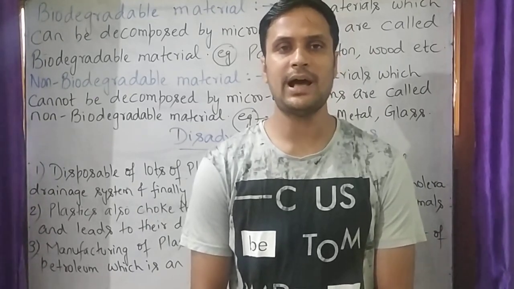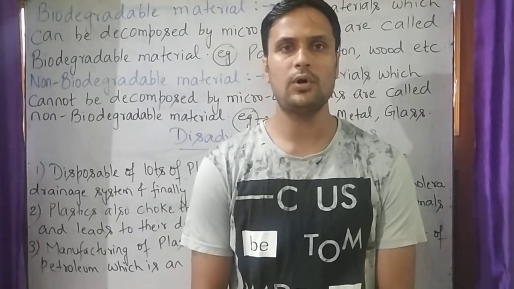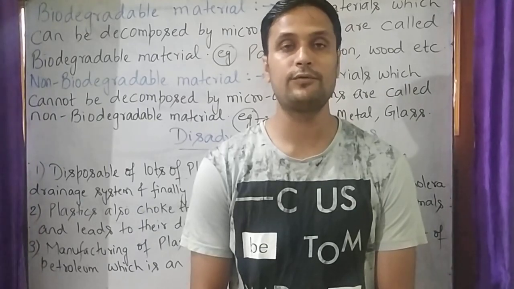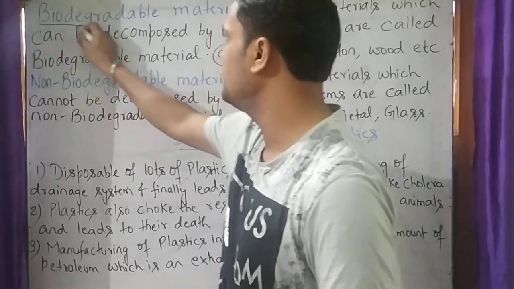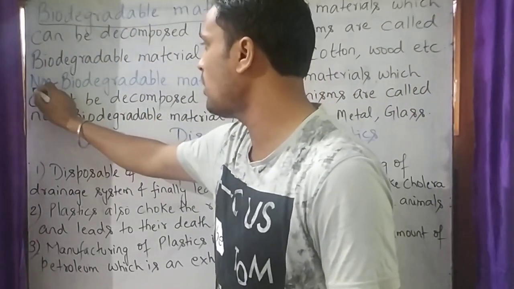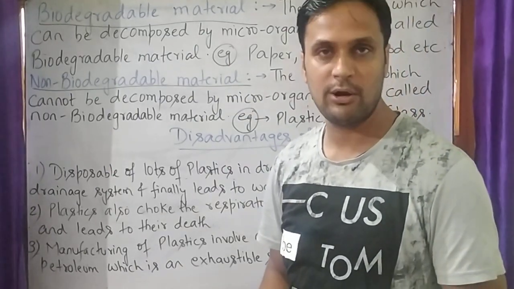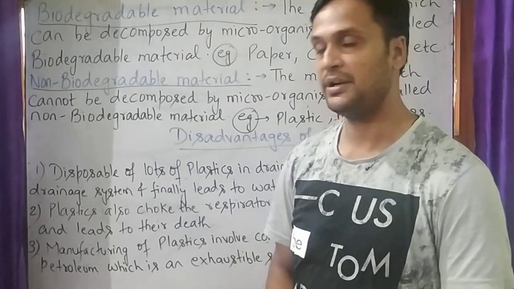All the plastics are not decomposed by microorganisms. On the basis of decomposition by microorganisms, materials are of two types. The first one is biodegradable material and the second one is non-biodegradable material. So we will understand one by one what is biodegradable material and what is non-biodegradable material.